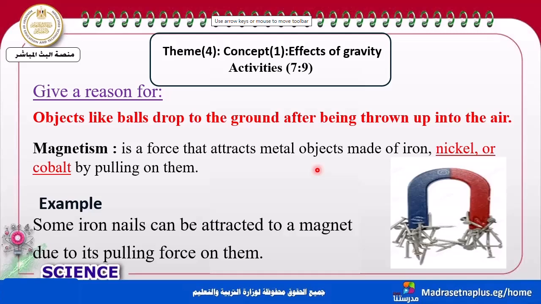These objects can be attracted to the magnet. Let's see this example. Some iron ore can be attracted to the magnet due to its pulling force on them.